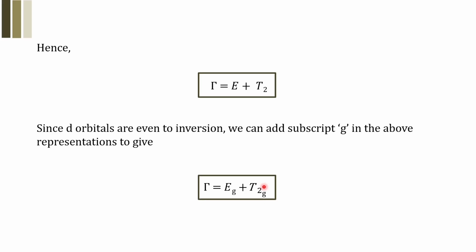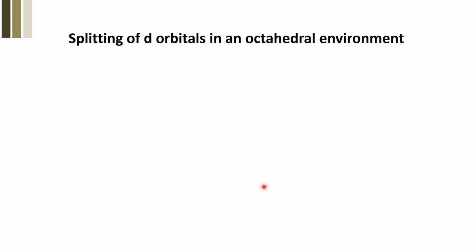The Eg set of orbitals are of higher energy because their lobes are lying along the axes, so they supposedly feel more repulsion and are raised in energy, whereas the triply degenerate dxy, dyz, dxz are non-axial kind of d orbitals. Therefore, they are relatively lowered in energy. So the structure is something like this.